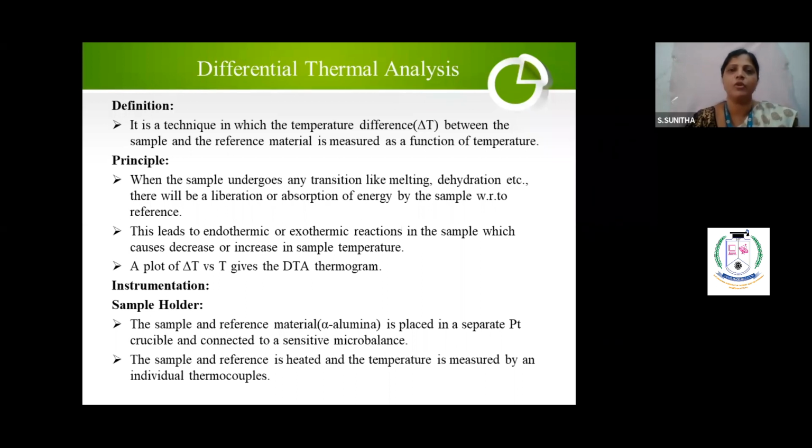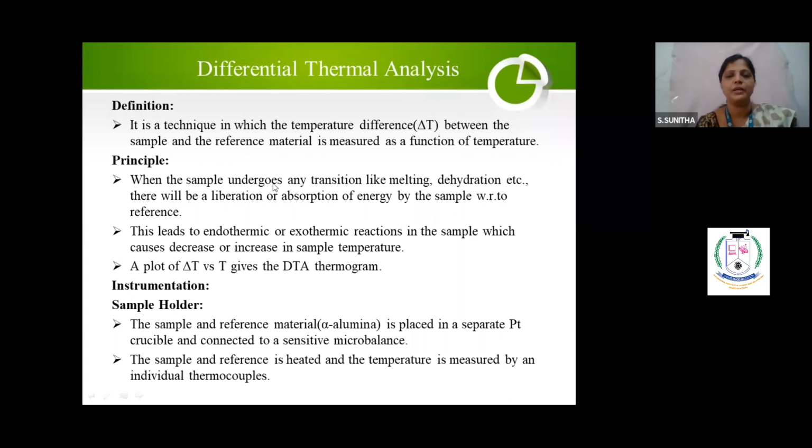By reference, we see what is happening in the sample. For that only I will use it, like a catalyst. It will help the reaction to occur, but it will not interfere in the mode of the reaction. You understand? And what's the definition? It is the technique in which the temperature difference between the sample and the reference is measured as a function of temperature. So what is the principle?